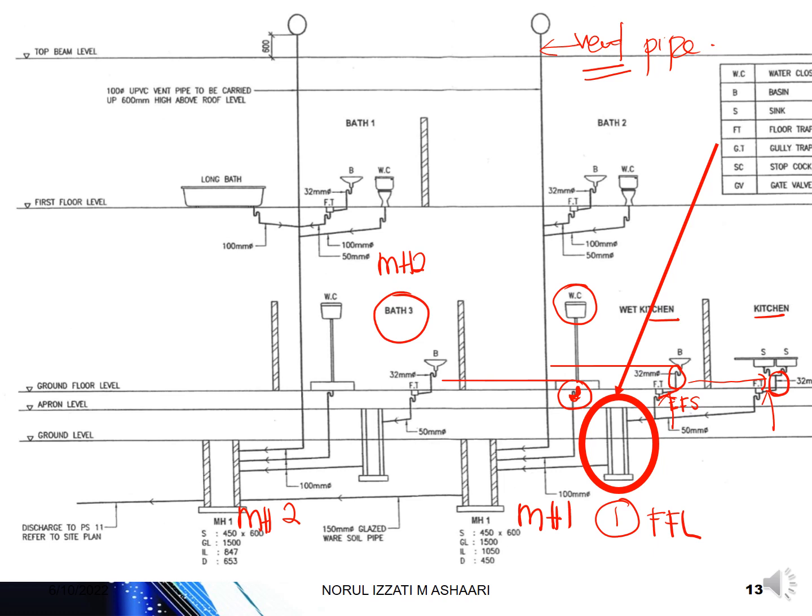The size of the vent pipe is given as 100 because you can see here this is 100. So definitely this one also can be assumed as the same thing for the soil and waste pipe. Then you can see also this information for the vent pipe. Since this pipe is continuous, the size of the vent pipe and the soil pipe also will be similar.